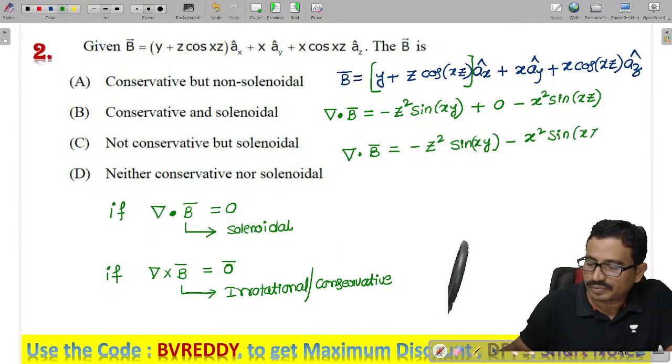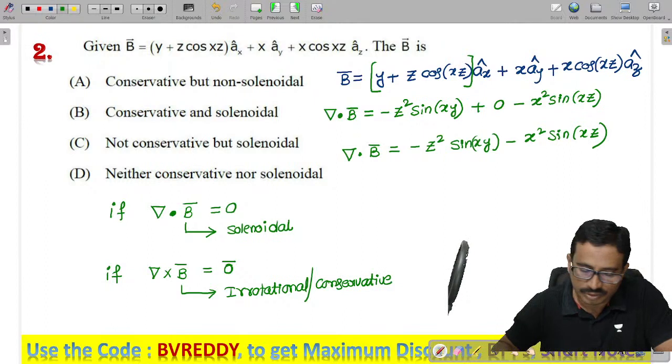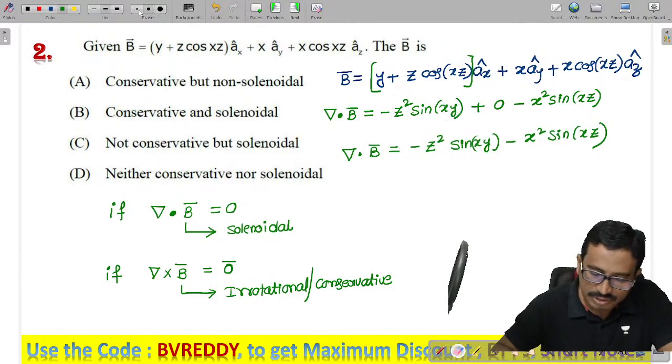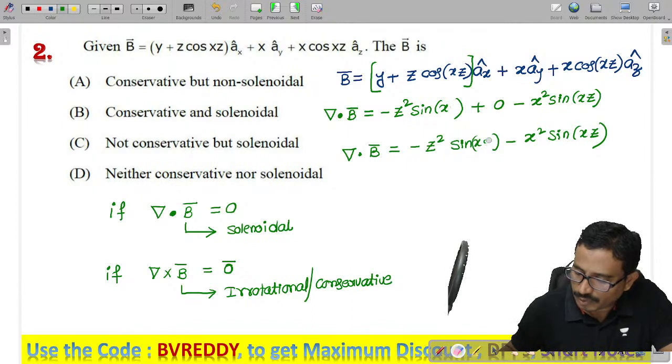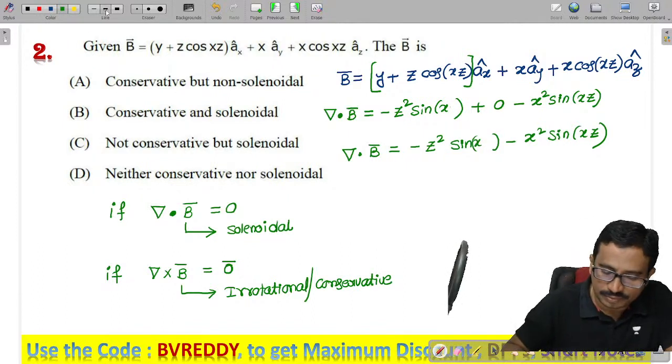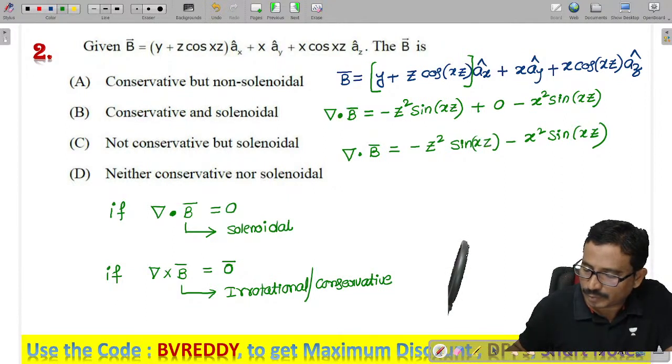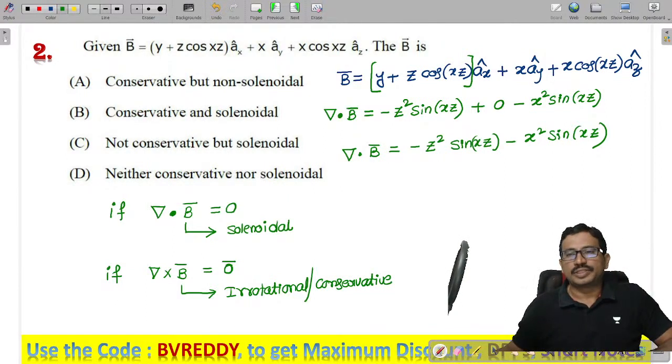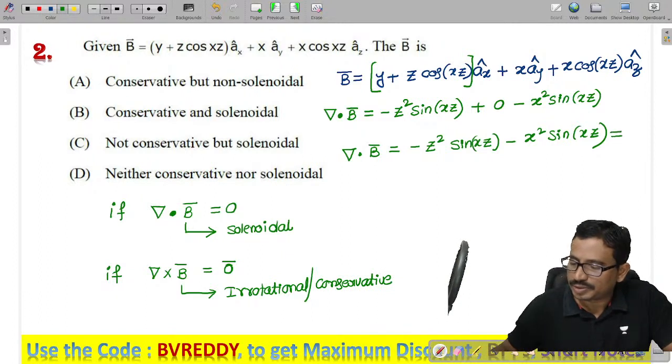Right, all of you? This is xz, sorry. Now you can see whether it is 0 or non-zero. It is non-zero.